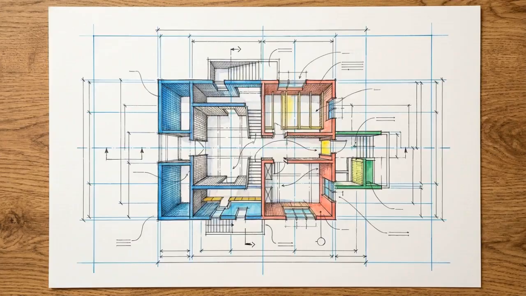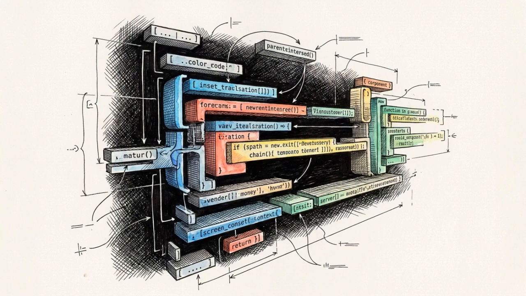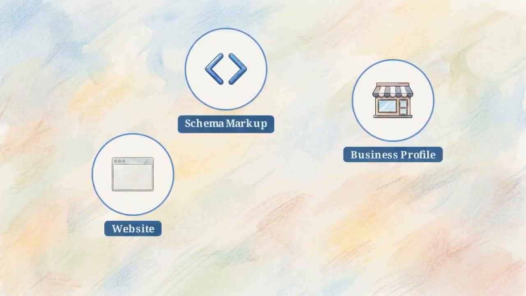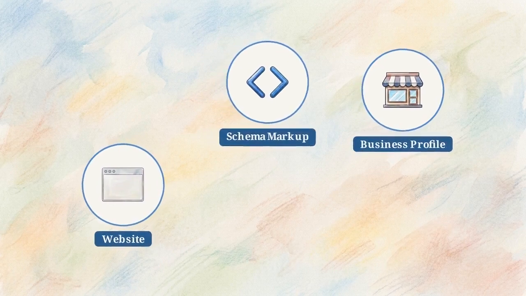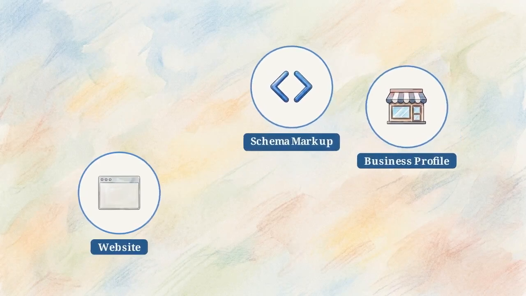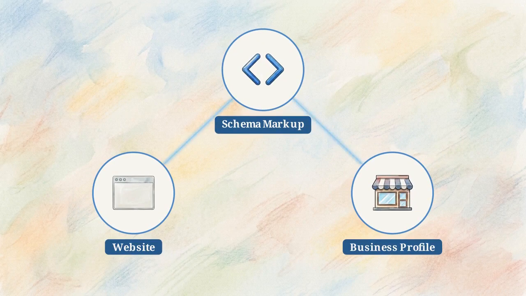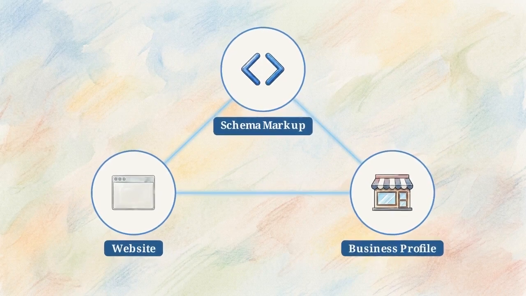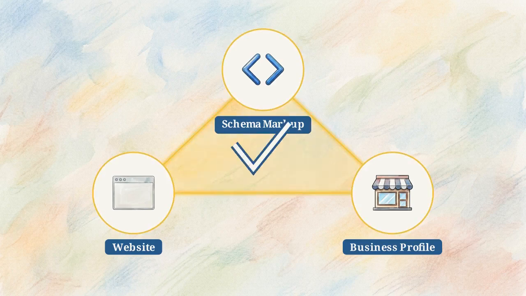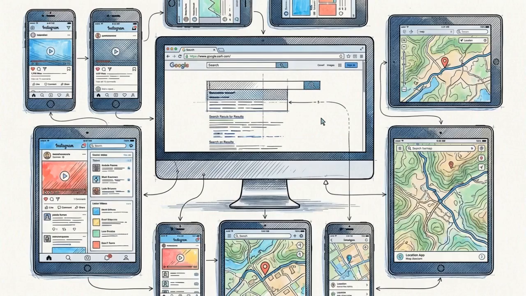A clean, consolidated website architecture establishes the foundation, but to lock in visibility, that architecture has to be translated into a structural language that AI systems process instantly. Schema markup acts as that definitive verifying layer. It ties the lean website architecture directly to the Google Business Profile, mathematically confirming that the digital footprint matches the real-world facility. Local discovery also extends far beyond traditional search engines.